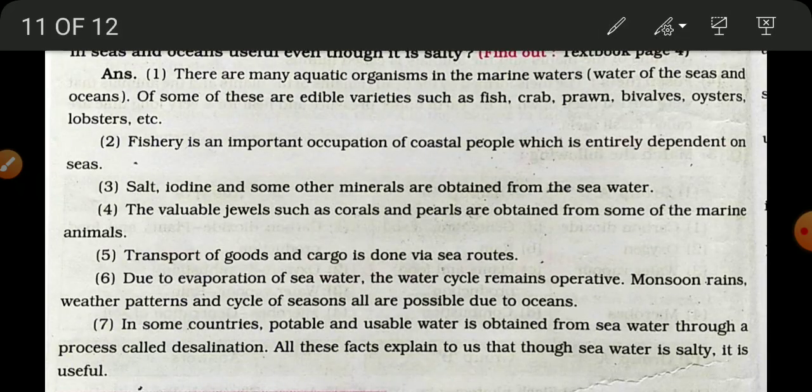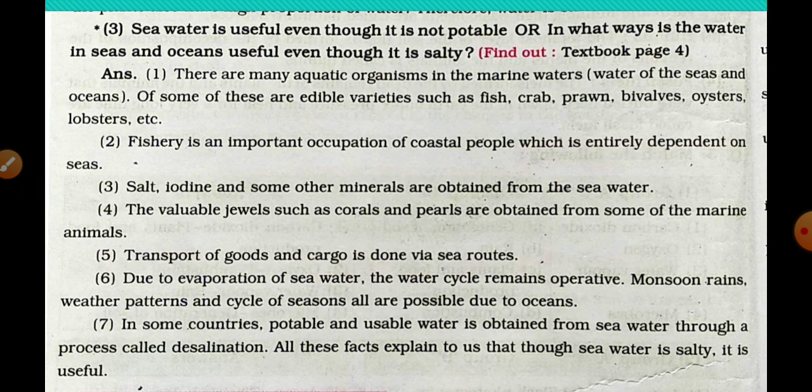Then the third one. Now we are going to see the third question of why it is said that seawater is useful even though it is not potable. Or, in what ways is the water in the seas and oceans useful even though it is salty? Answer, first point. All 7 points are for this question only. 7 point answers are given here, 1 2 3 4 5 6 7 points are here.